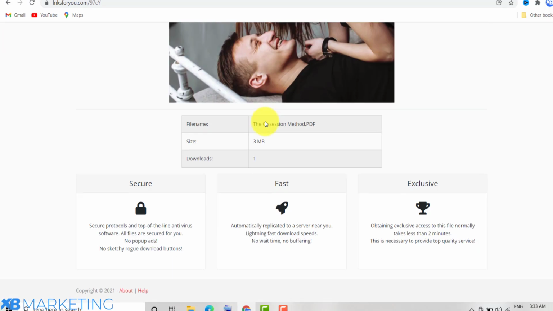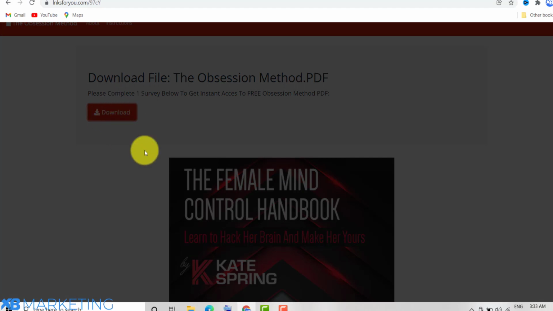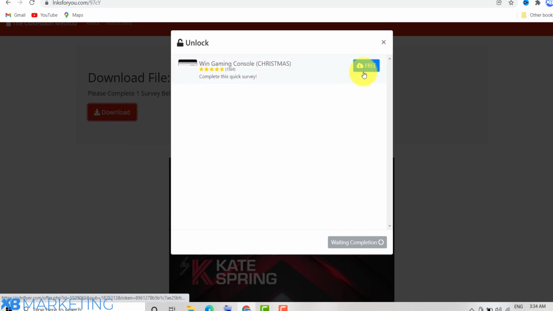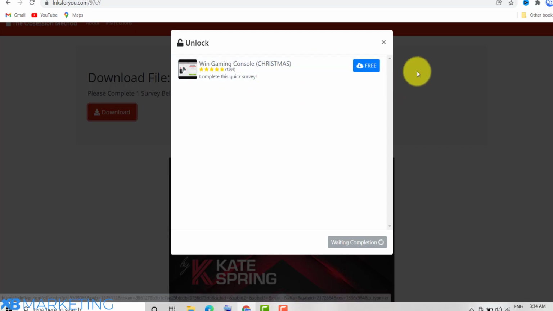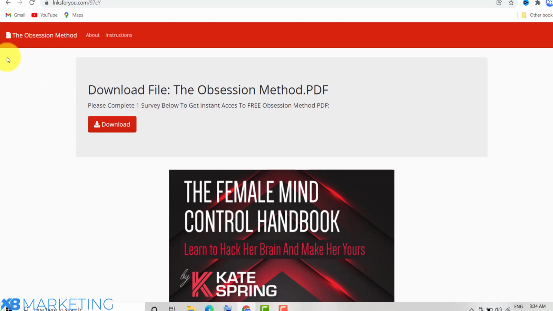So basically what it means is once anybody comes onto this page and clicks on download right here, a content locker is going to pop up for them to complete a CPA offer, just like this one right here. If this person clicks on this free and they complete this offer, they get access to this content and you make money. Also, this is a CPA lead content locker. You can do this same exact strategy with CPAGrip. You can also create a content locker on CPAGrip if you prefer.